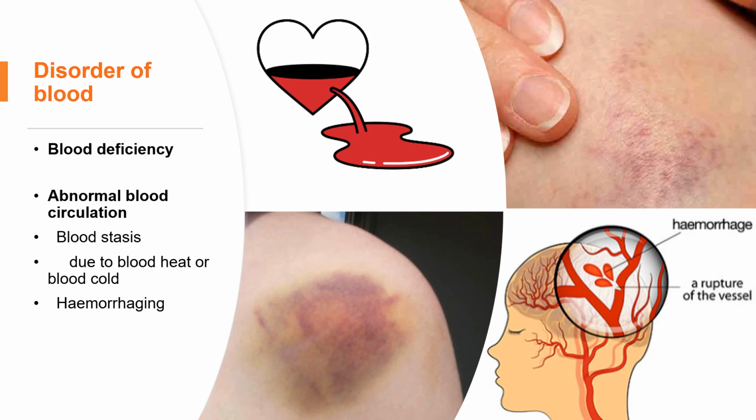That's how the disorder of the blood, the causes, the symptoms, and which organs can contribute to these disorders. And also because blood is a kind of liquid form, nutrition Qi, blood and body fluids can mutually generate each other. So blood deficiency also will cause body fluid deficiency. So they are also related.